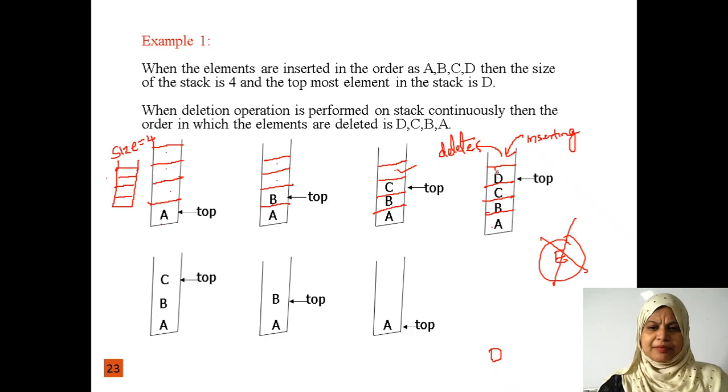Now while I delete this D, C becomes the top here. Now I want to delete the next element from the stack. First I have to check whether the stack is empty or not. Is the stack empty? No. The stack consists of 3 elements. Now we can delete this C.